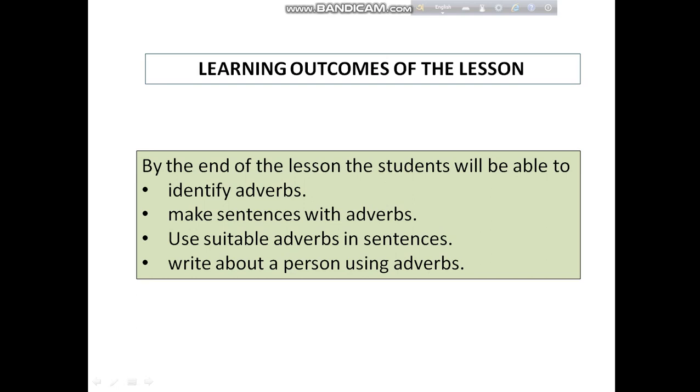So after completing this lesson, you will be able to identify adverbs, make sentences with adverbs, use suitable adverbs in sentences, and write about a person using adverb.